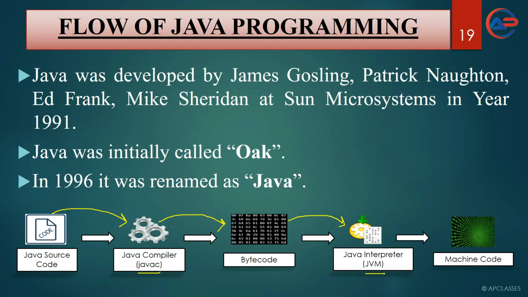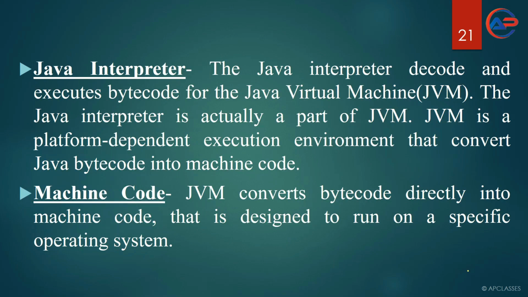The Java interpreter is part of the Java virtual machine. The Java virtual machine is a machine dependent execution environment, and bytecode is a machine independent one. Further, the Java virtual machine converts the bytecode to machine code, and after that the machine code can run on a specific operating system, or on a specific hardware.